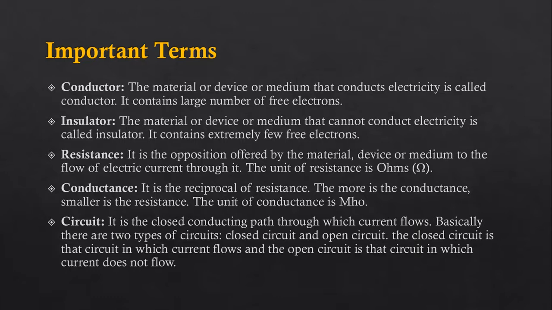The third one is resistance. It is the opposition offered by the material or device or medium to the flow of electric current through it. According to Ohm's law, whenever current flows through any medium, the flow of electrons is always opposed, and therefore whenever there is a current flowing through a medium, that medium will definitely offer some resistance to the flow of electric current, that is to the flow of electrons.